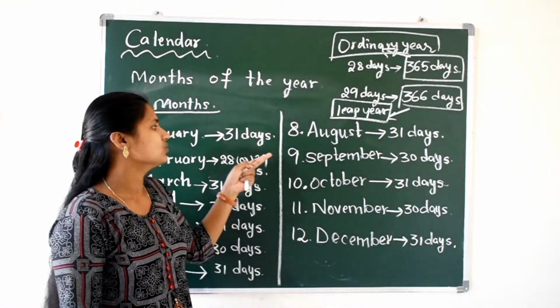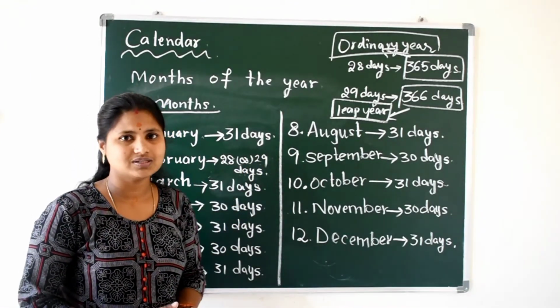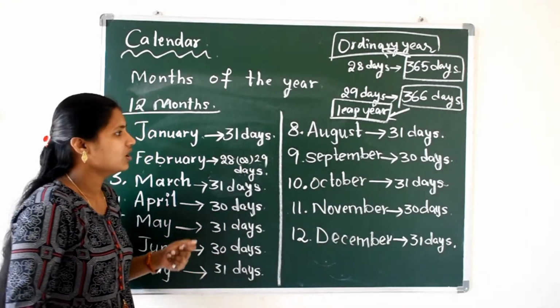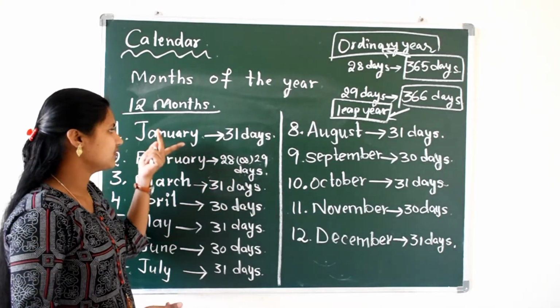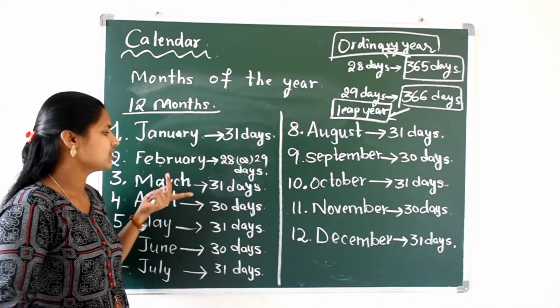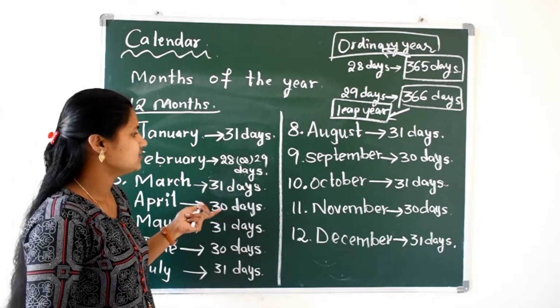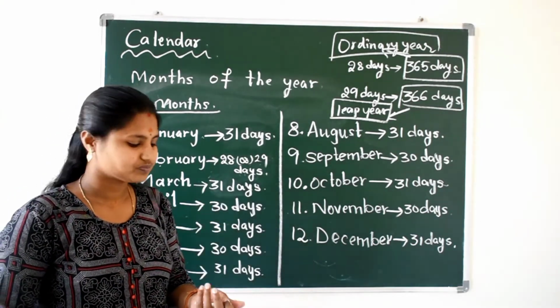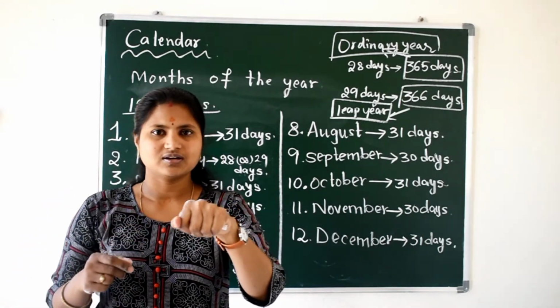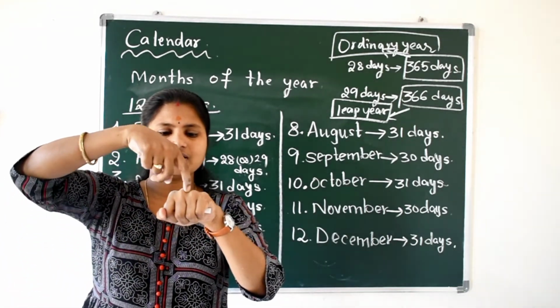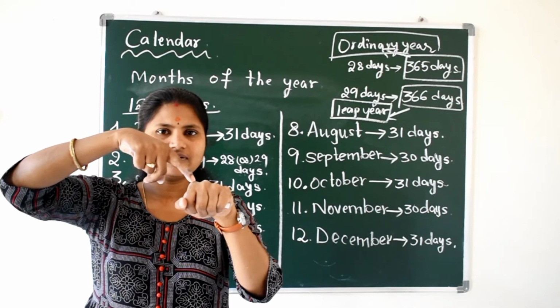So these are the 12 months, right? How can you remember these days? January has 31 days, March has 31 days, April has 30 days. So I will tell a simple trick. See here, there are ups and downs in our hand, right?